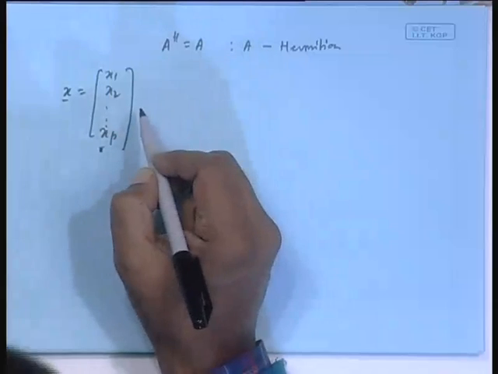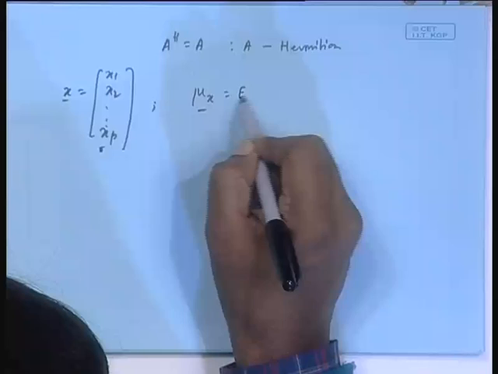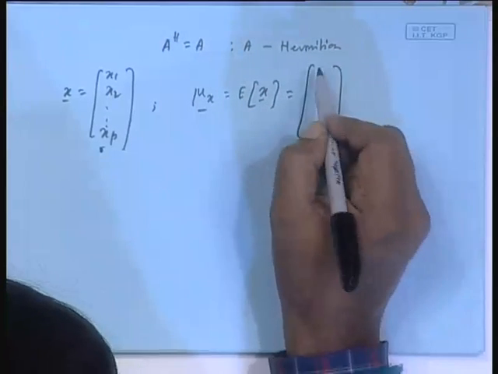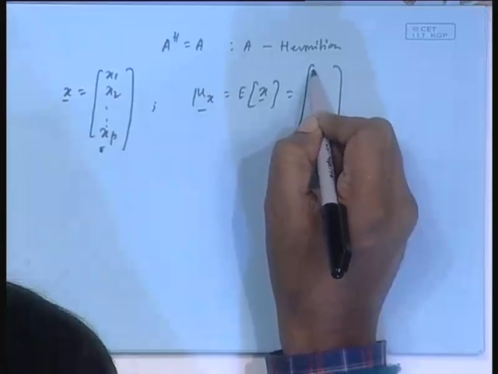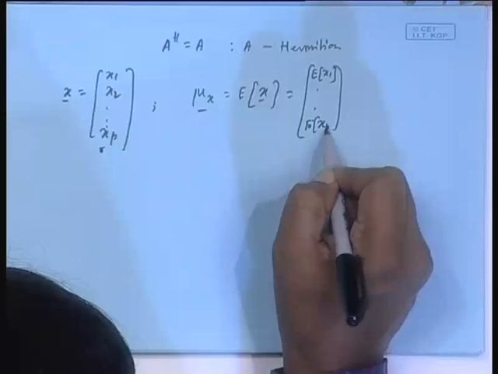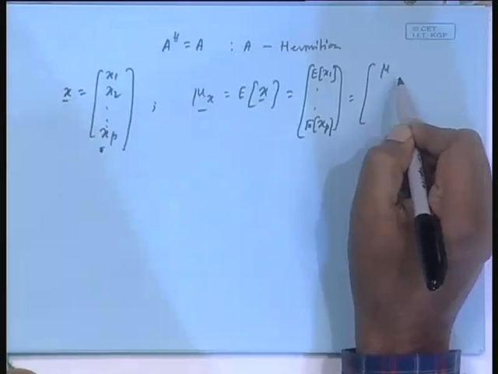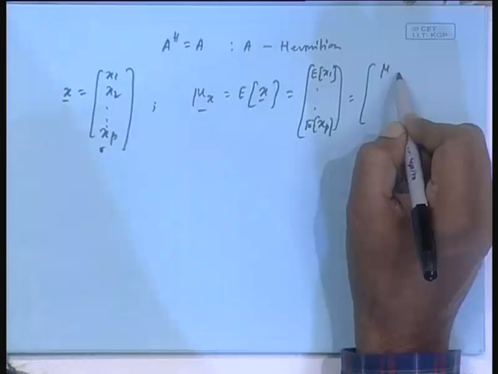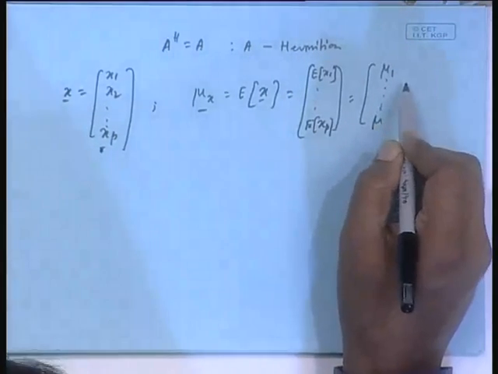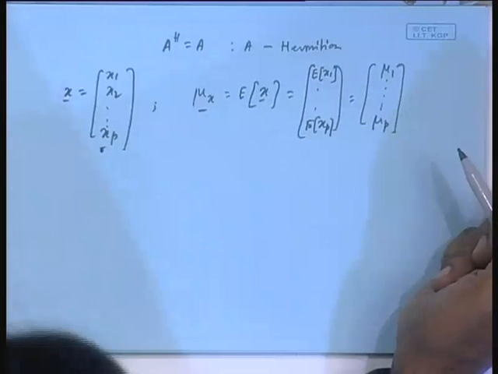And then there is a mean vector. E of x means a vector with E of x1 down to E of xp, which we can even write as mu 1, up to mu p. Yesterday I called it mu x1, but let me call it mu 1 because there is no other thing. Okay.